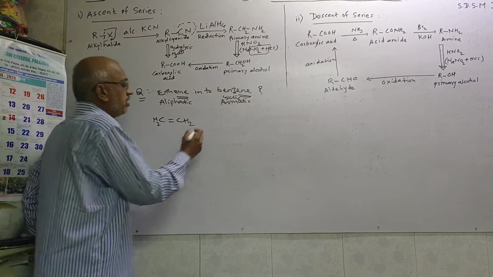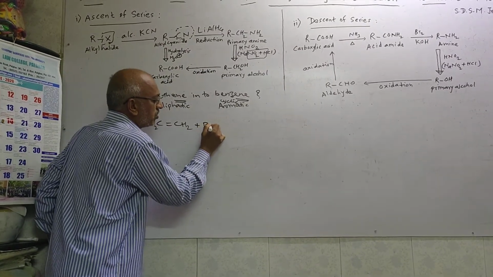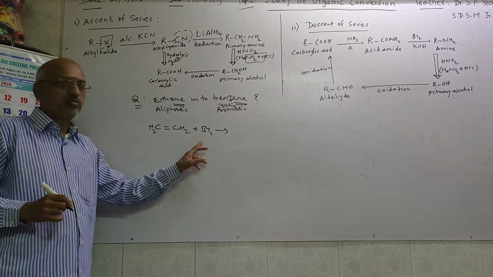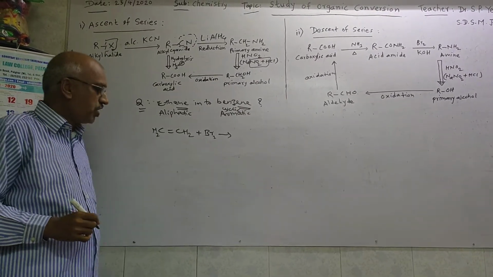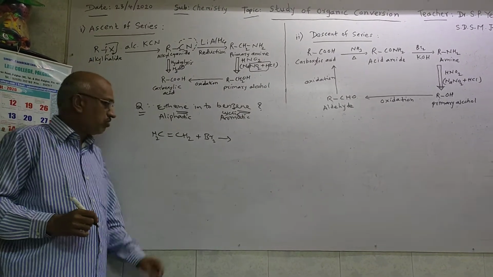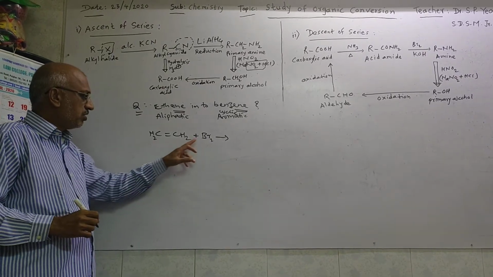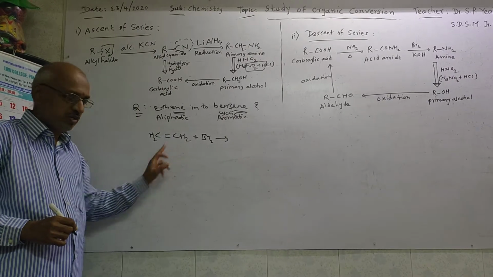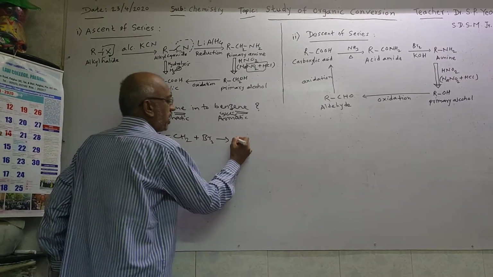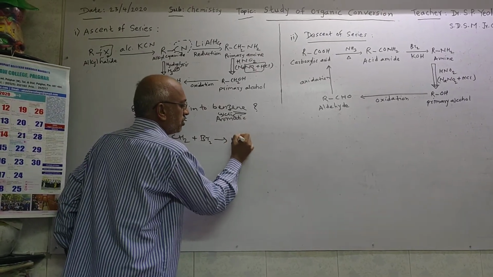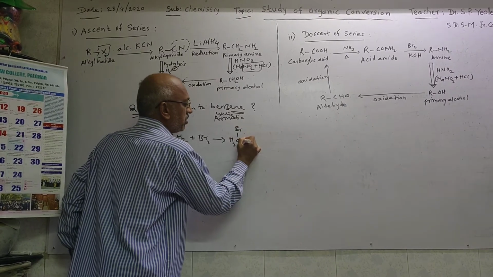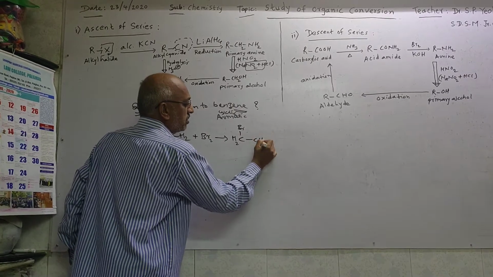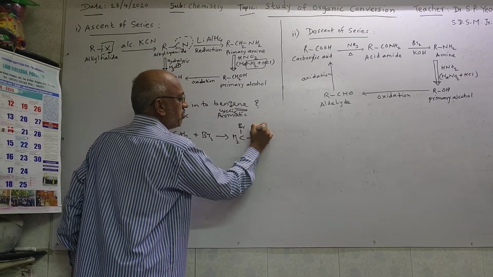When ethene undergoes bromination, what is the bromination? Addition of Br2. Addition of bromine is called as bromination. Now by bromination, here what happened? One Br goes to the first carbon, another Br goes to the second carbon. That's why we'll get the product like this: CH2, single bond Br, then single bond. Now the double bond turns to single bond to maintain the tetravalency of each and every carbon atom.